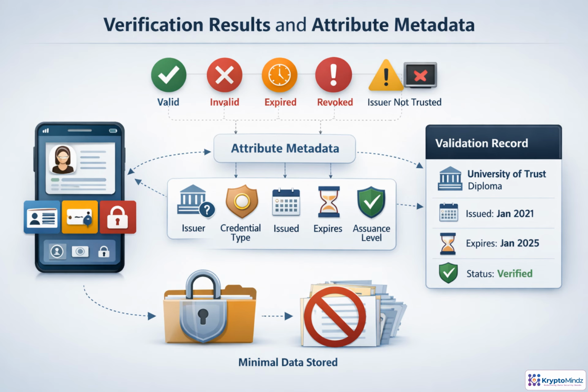When a wallet presents attributes, the relying party should not simply copy the credential. First, record the verification outcome: valid, invalid, expired, revoked, issuer not trusted, or presentation failed. Then capture the metadata that explains the result, including issuer, credential type, issue and expiry dates, status check, trust framework, and assurance level. The goal is provenance: enough evidence to justify the onboarding decision later, without storing unnecessary credential payloads or sensitive data.